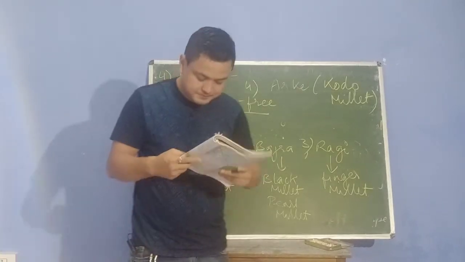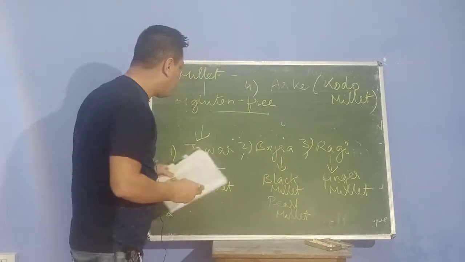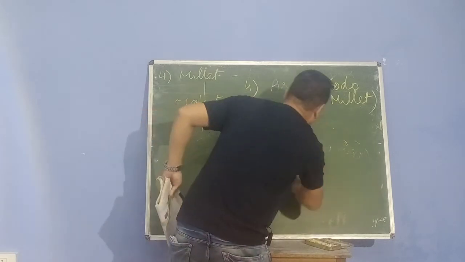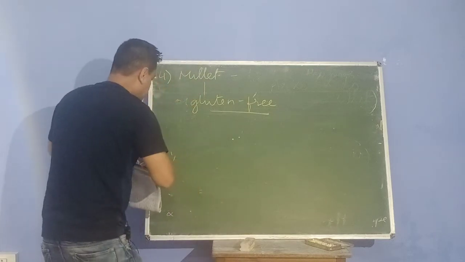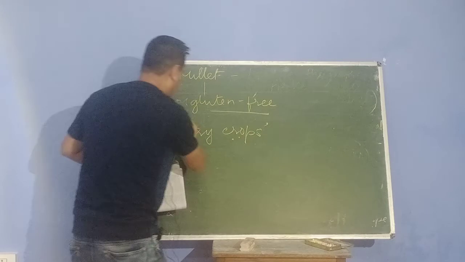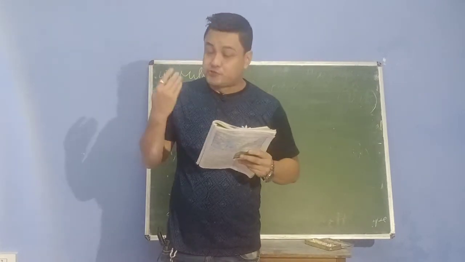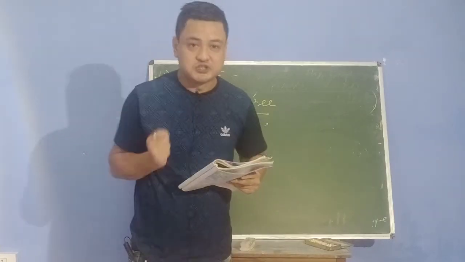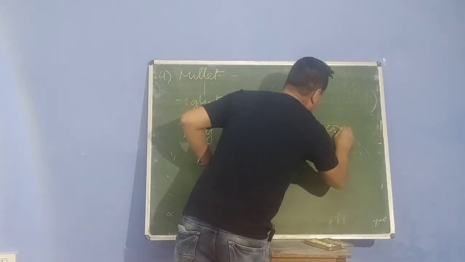Now millets are also called dry crops. Why are they known as dry crops? Millets are considered dry crops because they are usually grown in dry conditions. Remember that.